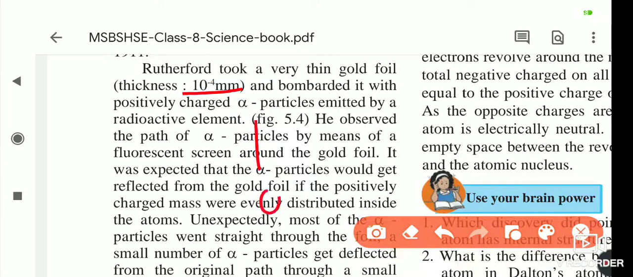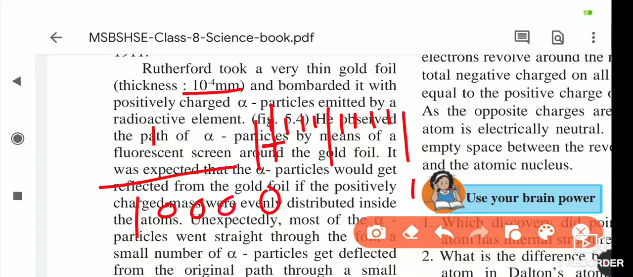Suppose this is 0 and here it is 1. I am drawing it bigger, and 1, 2, 3, 4 and 5. If we divide this part from 0 till here into 10,000, since 10 raised to minus 4 means 1 upon 1 with 4 zeros, which number is this, 10,000. So if we divide this part from 0 to the first line into 10,000 parts, then one part remaining, that much is the thickness of this gold foil.